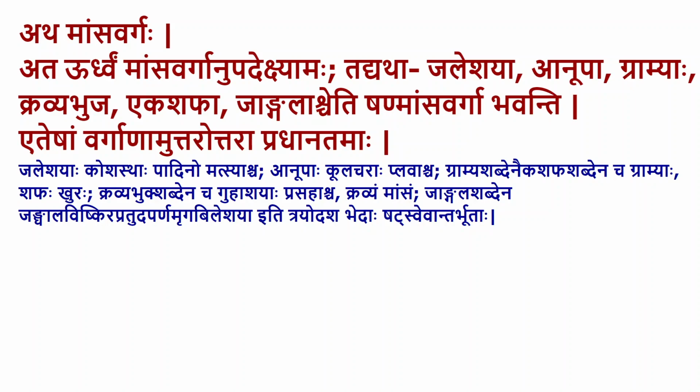Then Gramya Shabdena, Gramya words are domesticated animals. And even Ekashapa also is Gramya according to Susura. Domesticated animals, animals which are living with the human beings, they are the ones. And then Ekashapa otherwise is the animals which have single hoof, like sheep, maybe goat, etc.